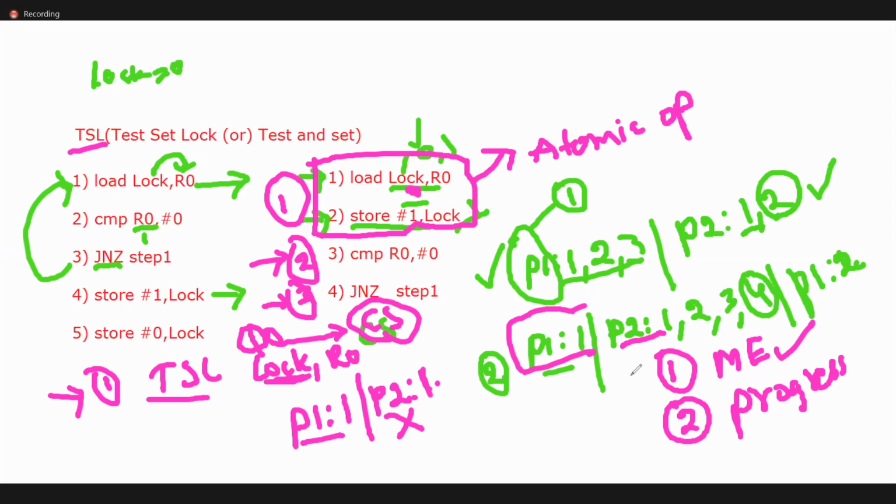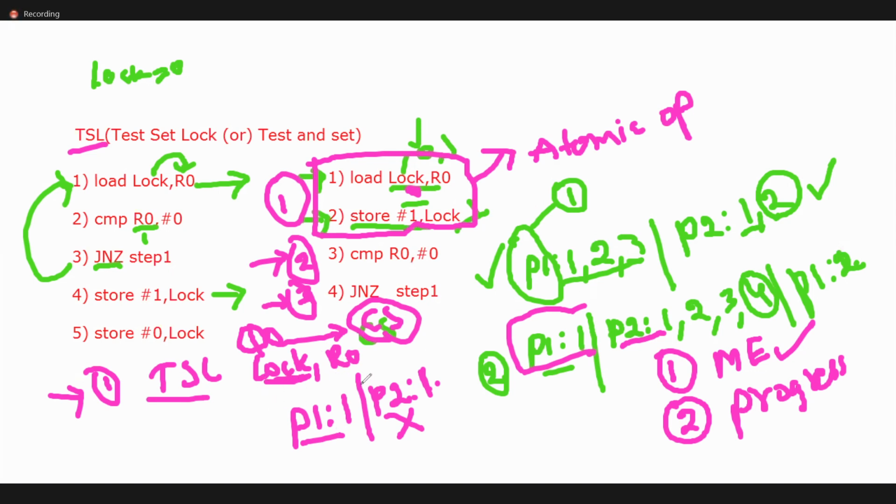If one person is interested to go to the movie and the second person is not interested, what does progress mean? In this example, the not interested person will not stop the interested person. Coming to our subject, for processes P1 and P2, if P2 is not interested to enter into the critical section, then P2 will not stop P1. That is progress.